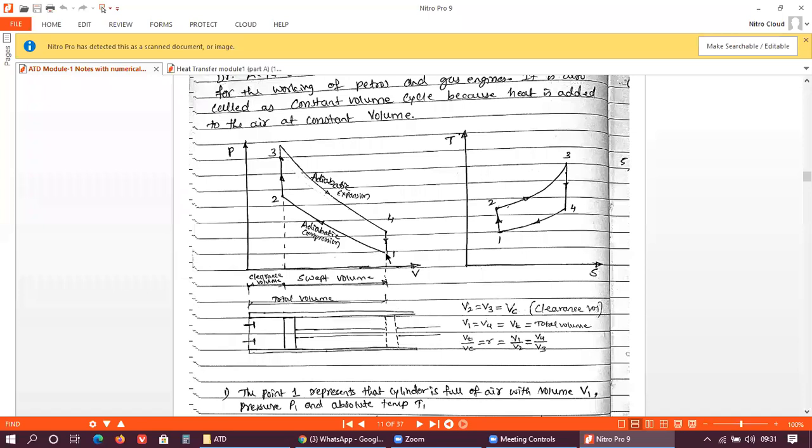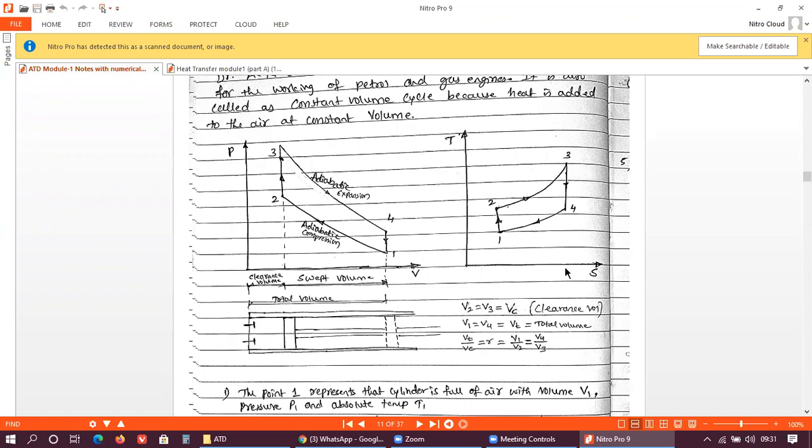Later on, as the piston moves from BDC position to TDC position, the compression will take place. As the piston moves from bottom dead center to top dead center, the volume decreases, and the pressure and the temperature will increase, from point number 1 to 2. So the line 1 to 2 represents adiabatic compression of air, due to which P1, V1 and T1 change to P2, V2 and T2 respectively.